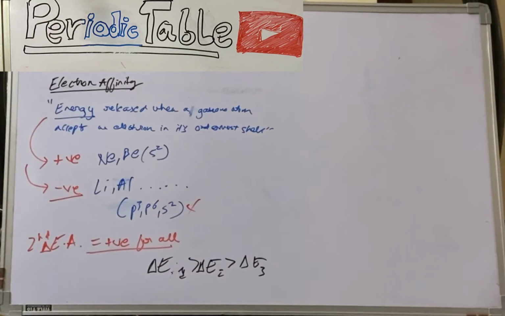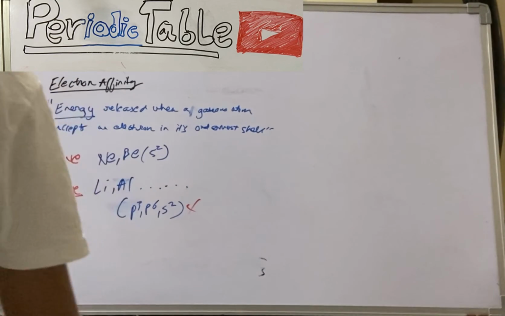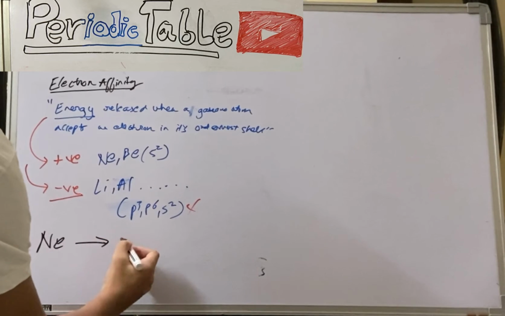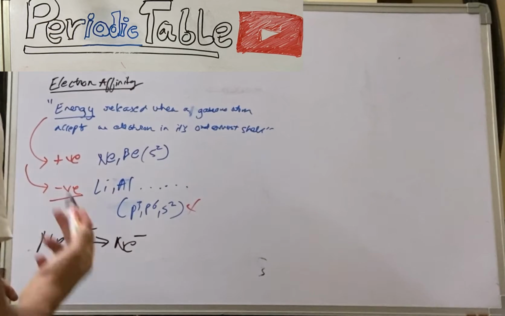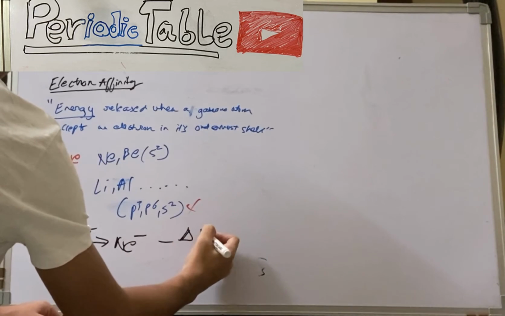Now we'll have a look at some exceptions over here. No, first we'll do some examples. So if neon is getting converted to Ne minus by gaining an electron, what will you call this? Will this be exothermic or endothermic?